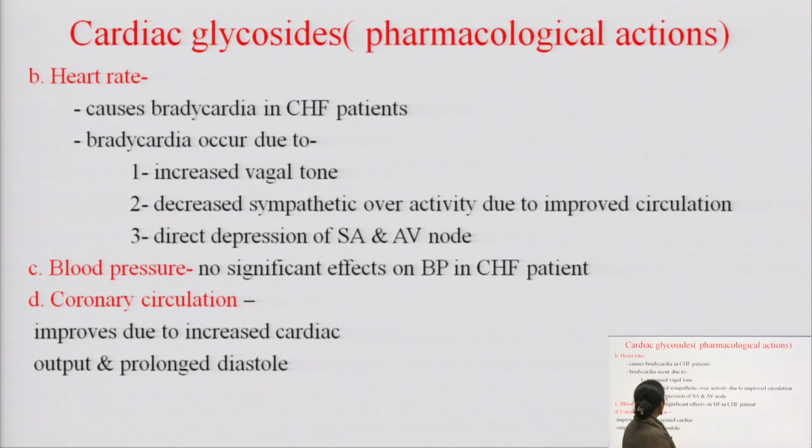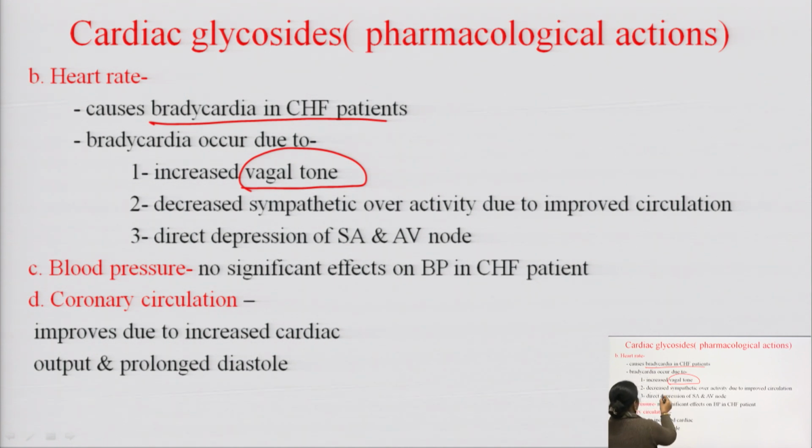Next, effect of the cardiac glycoside on heart rate. Cardiac glycoside causes bradycardia in the CHF patient. That means it decreases the heart rate, and bradycardia is mainly due to the increased vagal tone. That means they increase the parasympathetic tone of the nervous system.